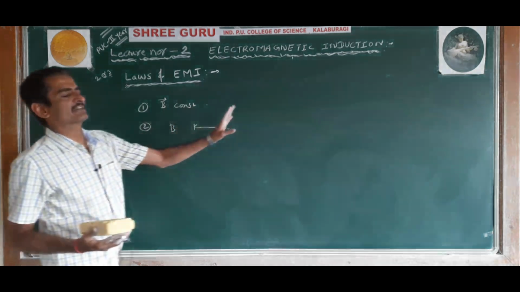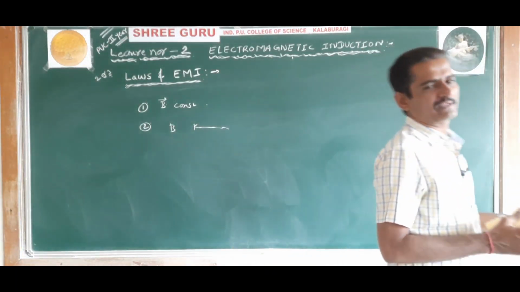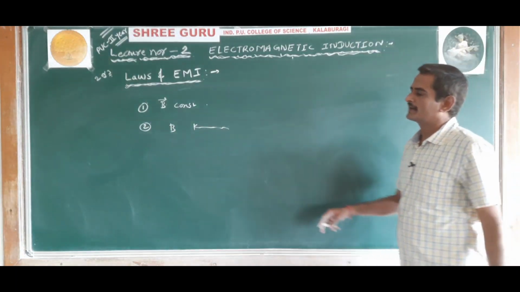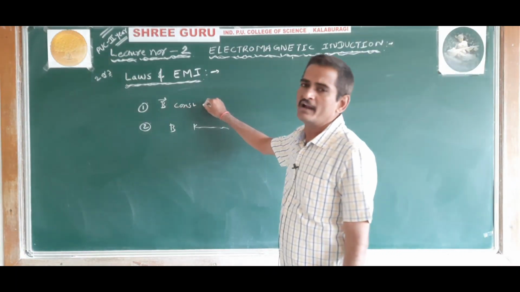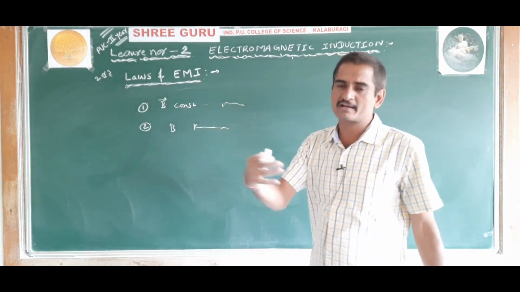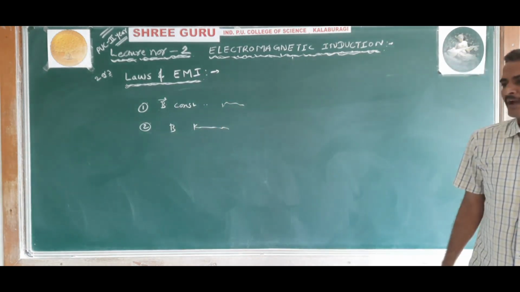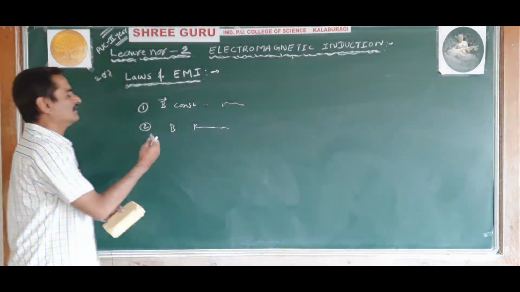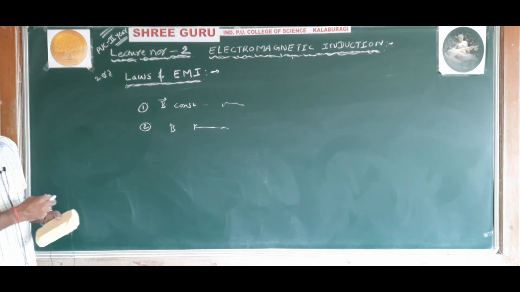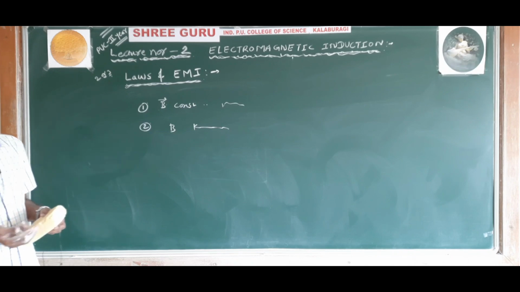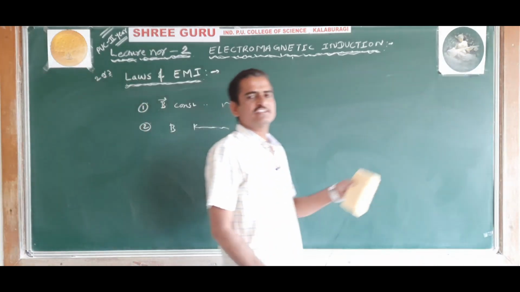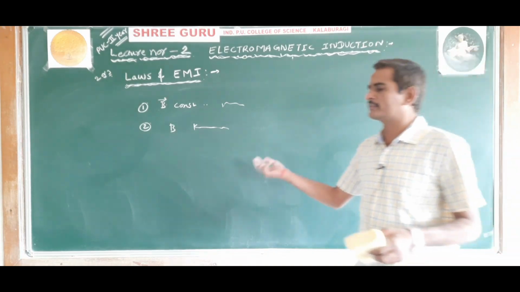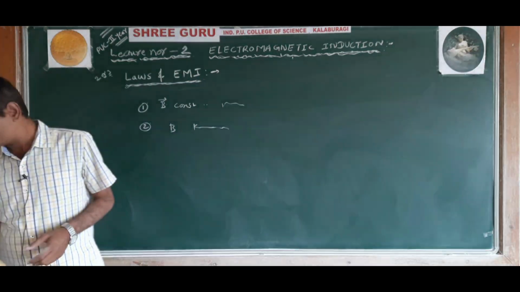So the magnetic flux can be changed by the following two methods in general. By keeping the magnetic field constant and moving a conductor in that magnetic field, the magnetic flux will change. And by keeping the conductor constant, that is at rest, and changing the magnetic field associated with it, the magnetic flux will change.